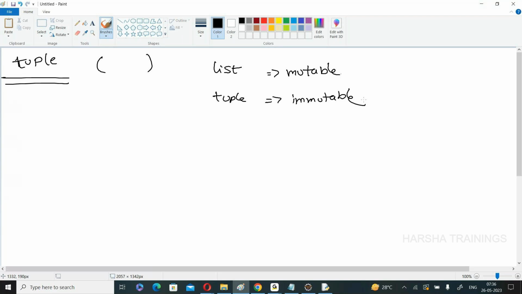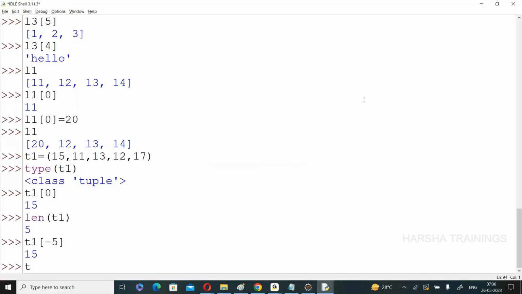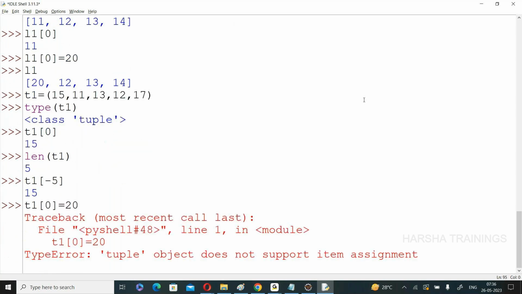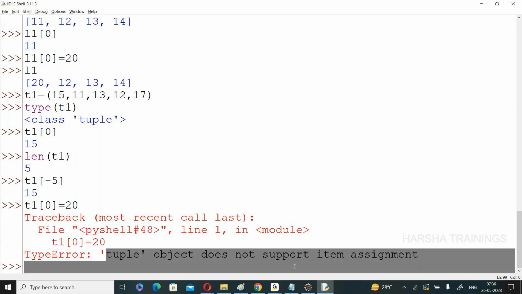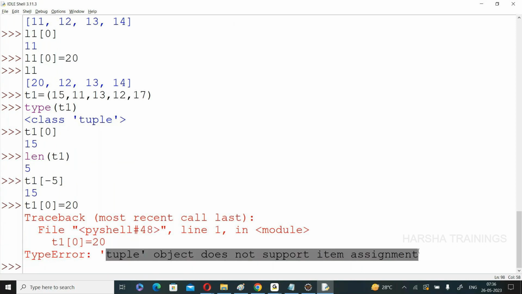That is the difference. T1 of 0 is equal to some 20. I want to update the element at 0th position. See this one, it gives an error. Type error: tuple object does not support item assignment, like string. Now you understand the point?